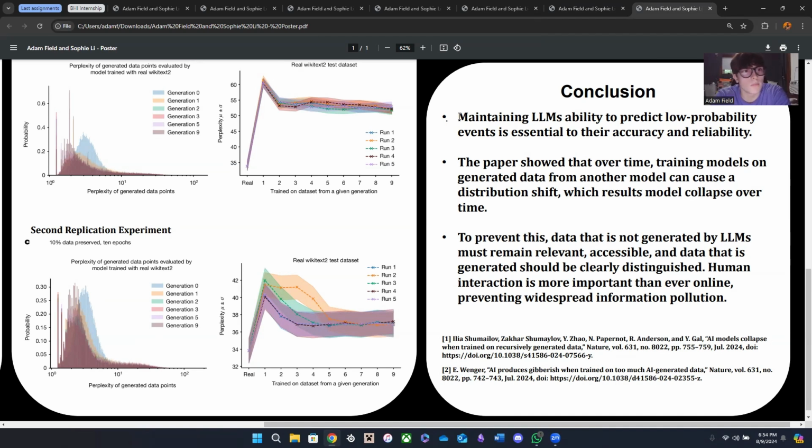This is kind of an unlikely event because in order to dominate your market share as a company making an LLM, it would be advantageous to not label your generated material, because then it would ruin the other LLMs and benefit yours. So it's going to be tough to get them to label their text generated data and maintain the human interaction on Google, but that's the future that we need to strive for, as shown by this paper.